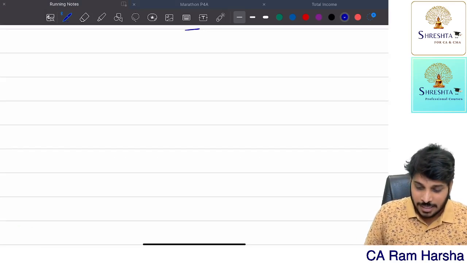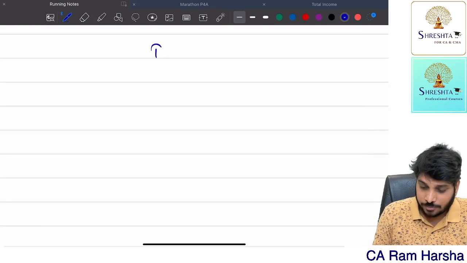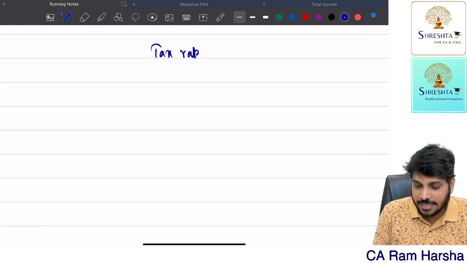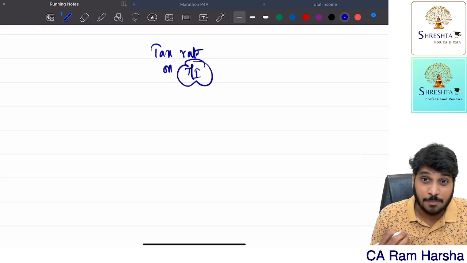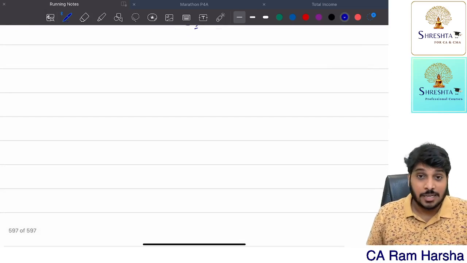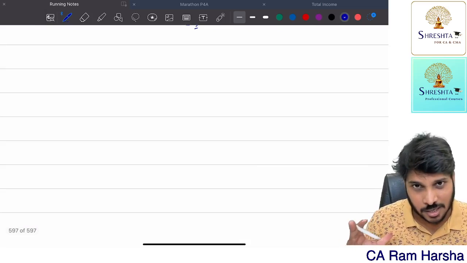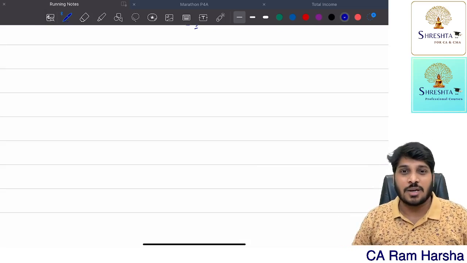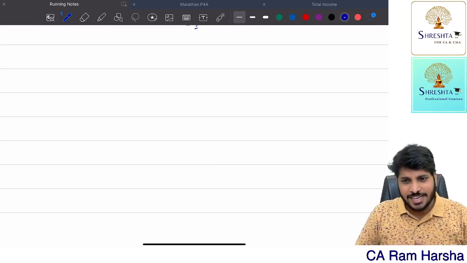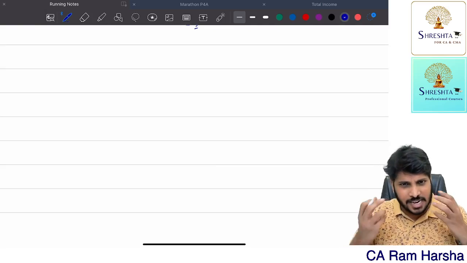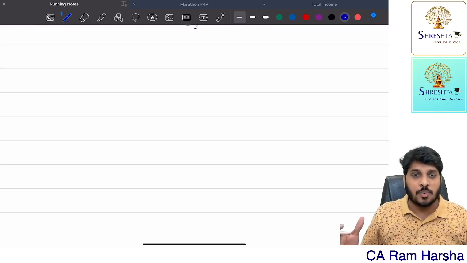And remember, these tax rates, we will apply on what? Total income. The tax rates are applicable on what? Total income. Now many of us have this doubt. Sir, when I'm doing tax computation, every time it is going wrong. Is there any trick? Is there any technique so that we will never compute tax wrongly?